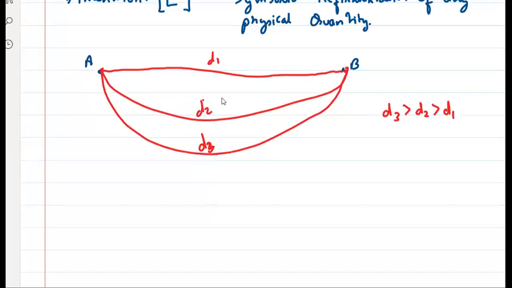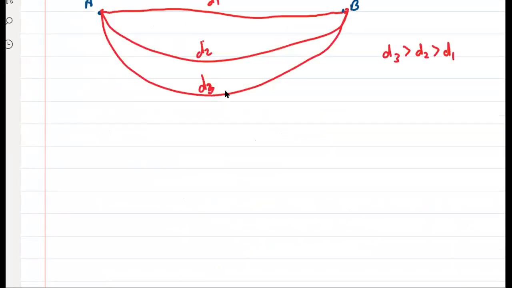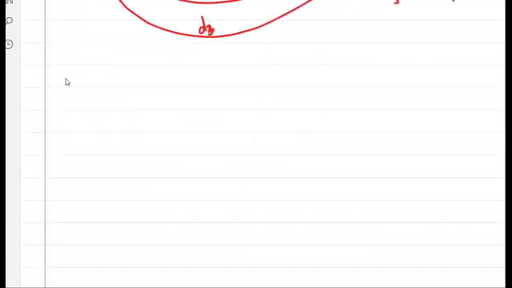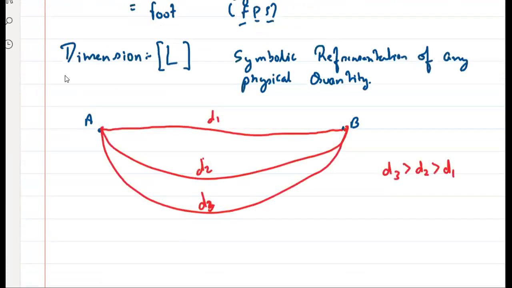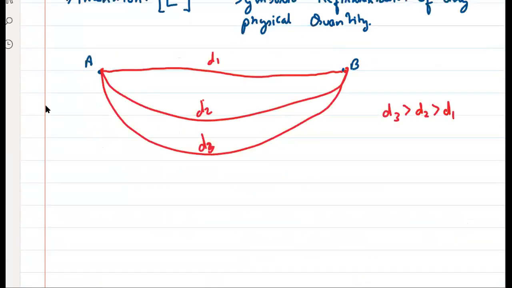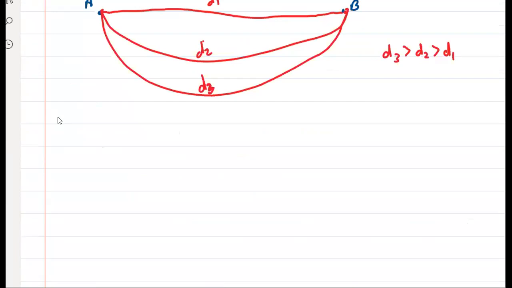Now, after distance, there's one more term. Did everyone understand distance? Okay, now the next term. Tell me one thing, whenever we talk about physics, physical quantities are actually of two types. Okay? Physical quantities are of two types. One with direction, one.